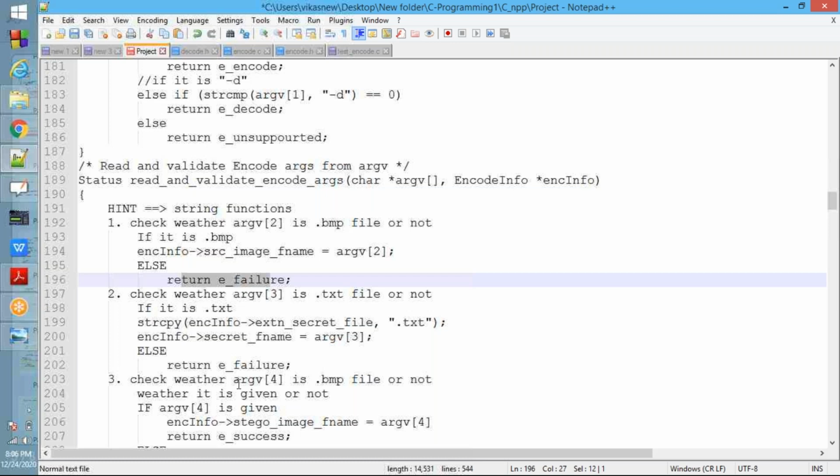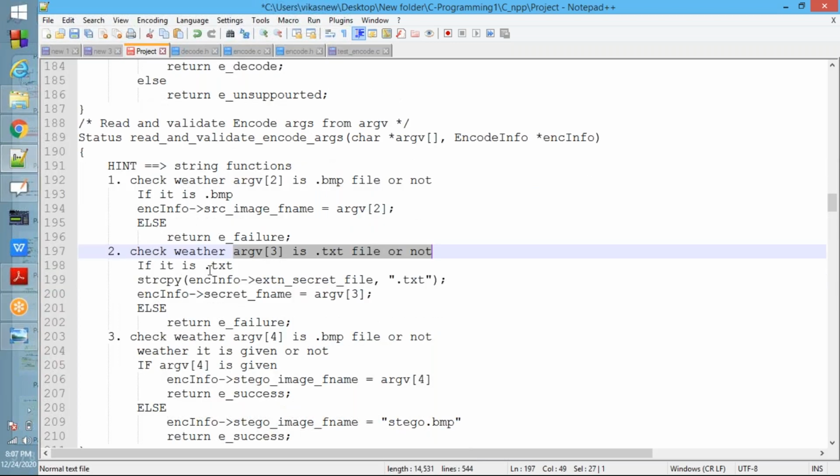Okay, so understood everybody? This one, read and validate, understood everybody? Understood everybody? Read and validate. Guys, please give the response.